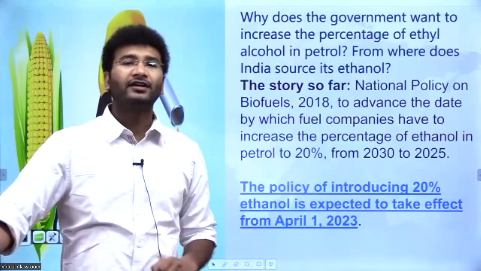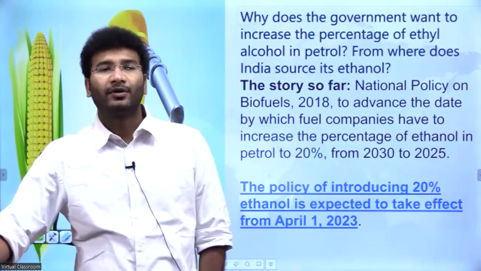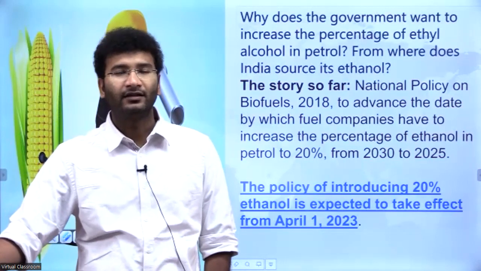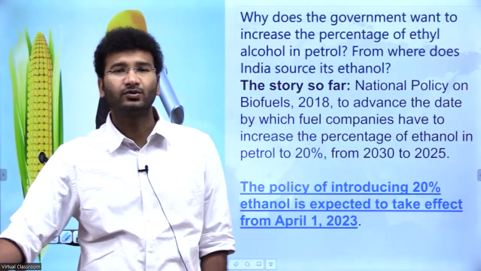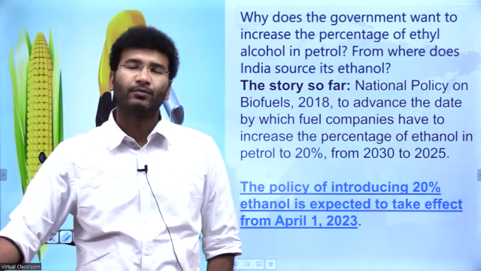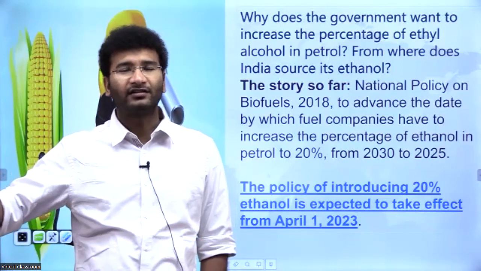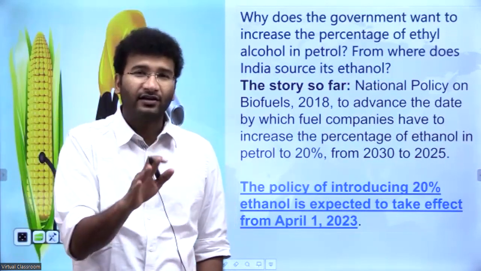So in the year 2018, the government of India came up with the national biofuel policy. In that, the policy was to increase ethanol blending by the year 2030. But the day before yesterday, instead of the target year 2030, we have reduced the target year to 2025.